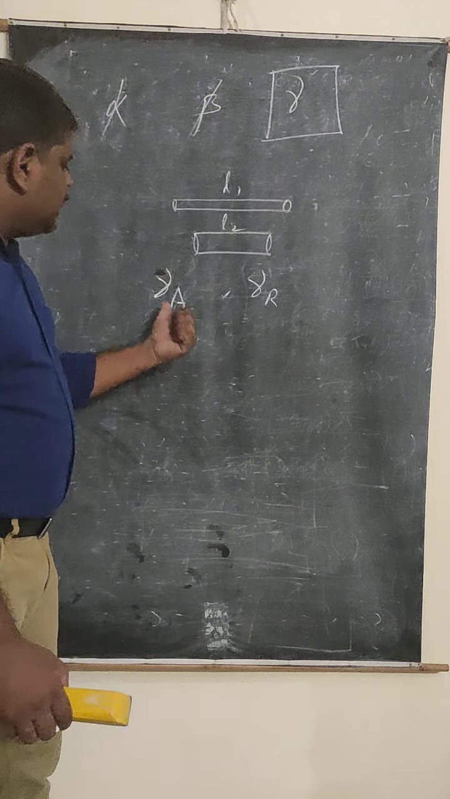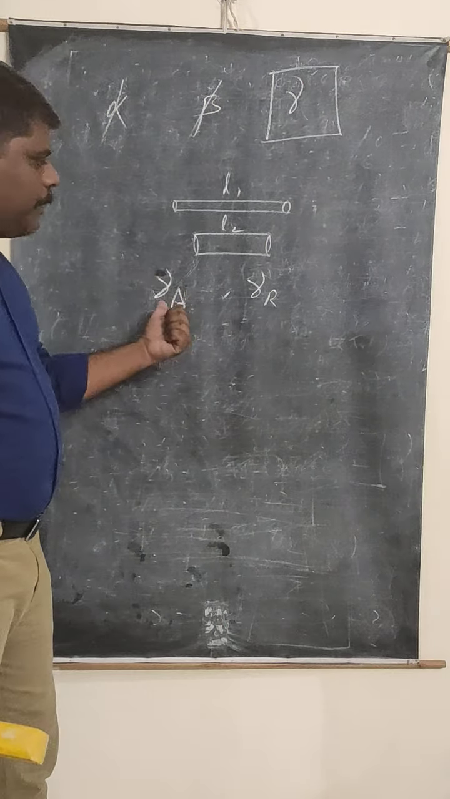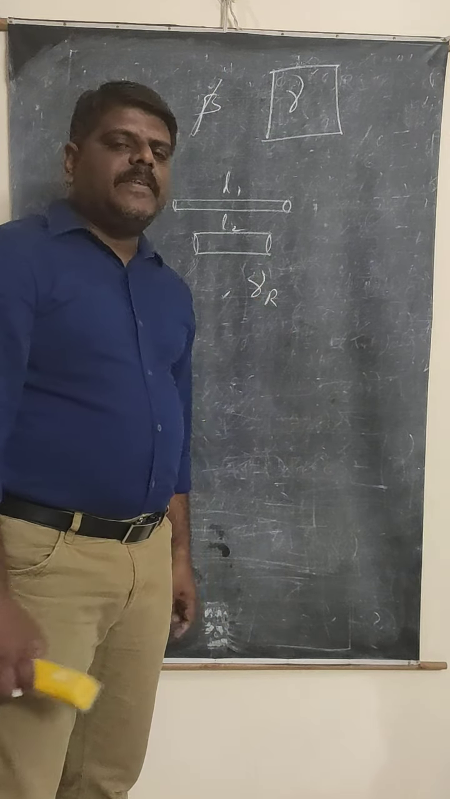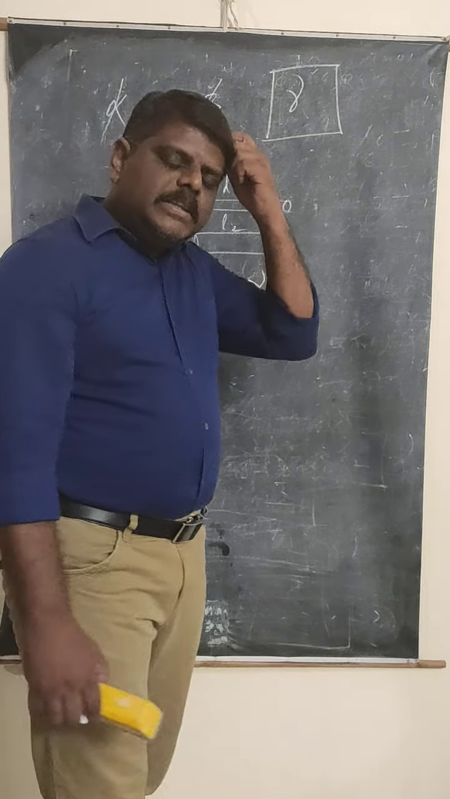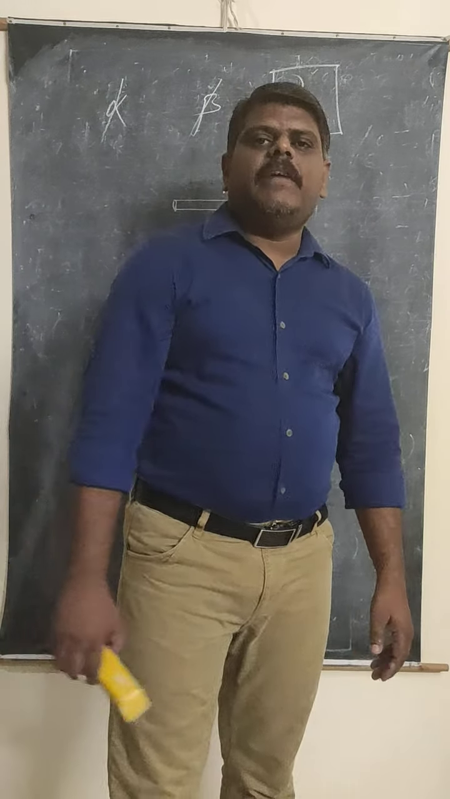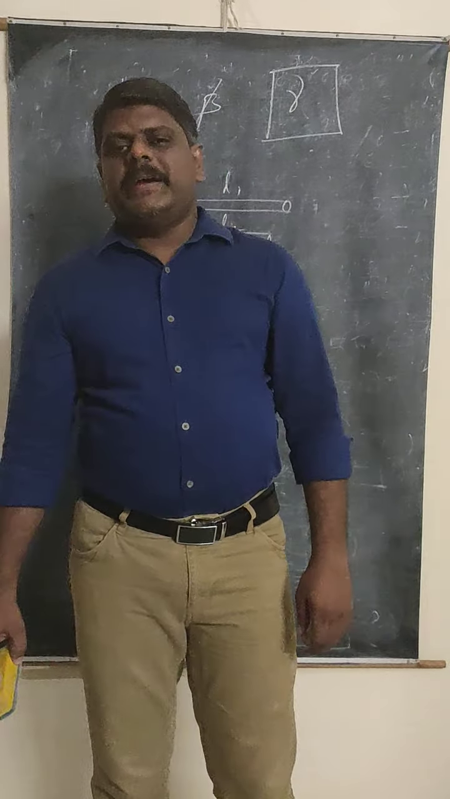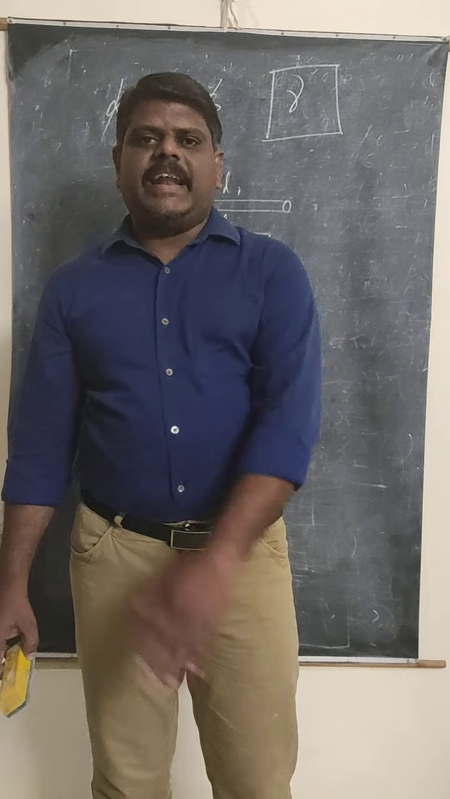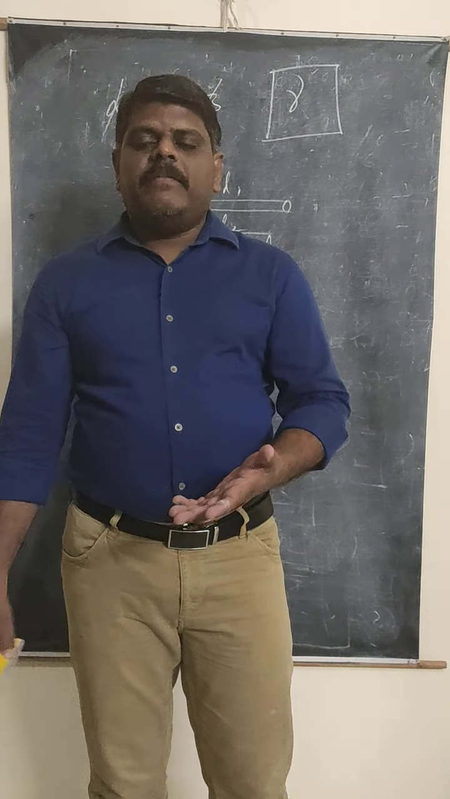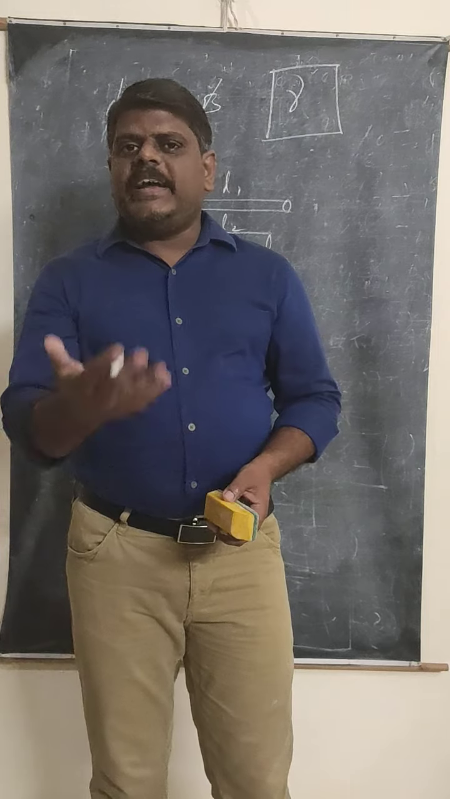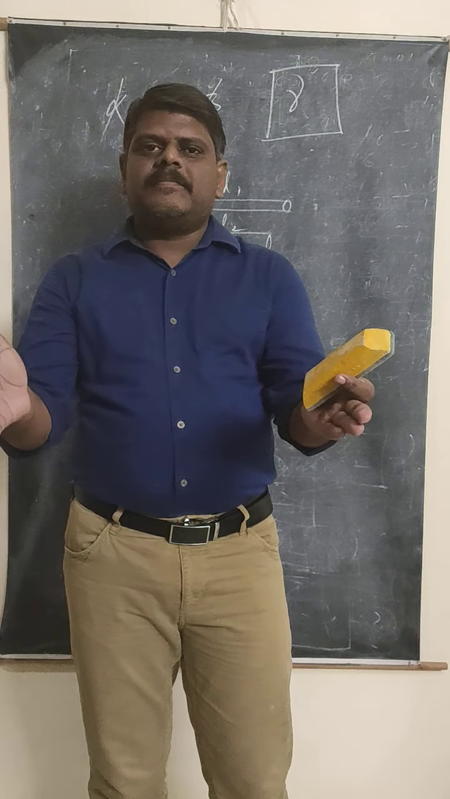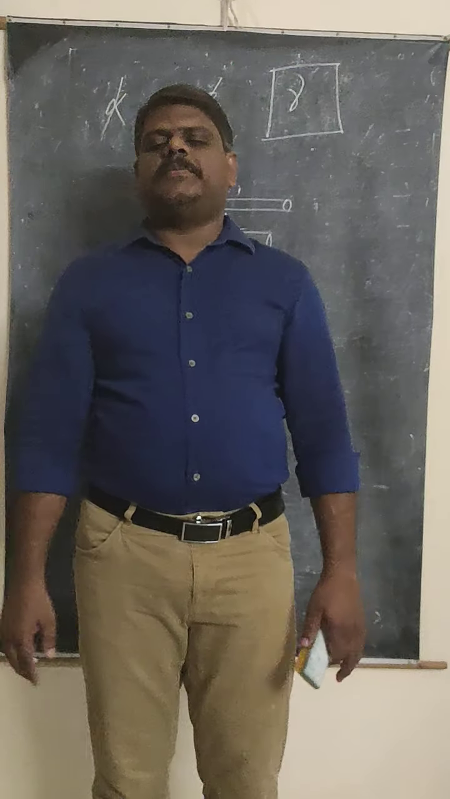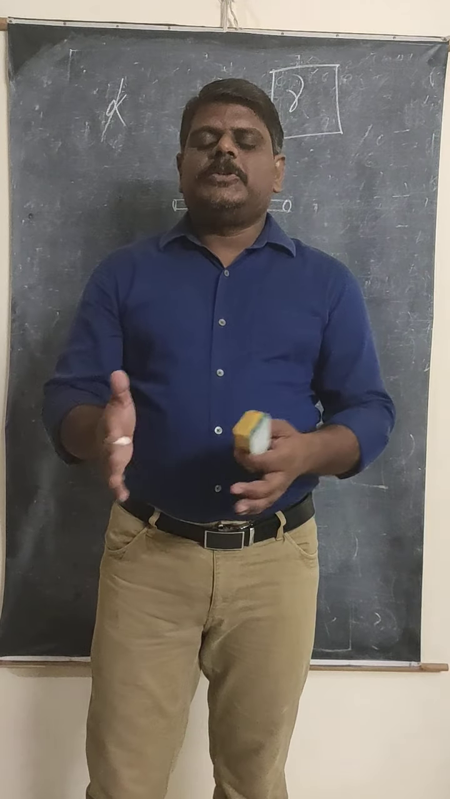First one is called the coefficient of apparent expansion, gamma A. Second one is called the coefficient of real expansion, gamma R. If anybody asks you why liquids have two types of volume coefficient, your answer is: because liquids cannot be heated directly. We need a bowl. When you take the liquid inside the bowl and give the heat energy, the bowl also expands, and the liquid also expands. So that's why there are two types.